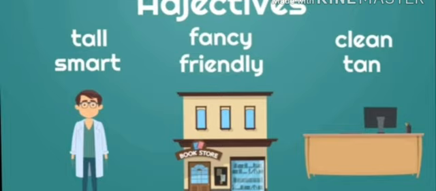The third picture is desk. It is clean and tan. It qualifies the noun desk. So desk is a noun and clean and tan are adjectives.